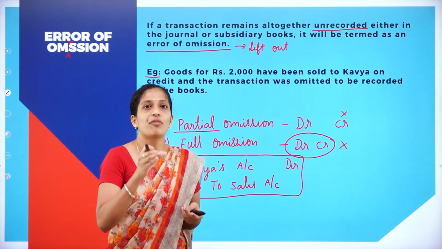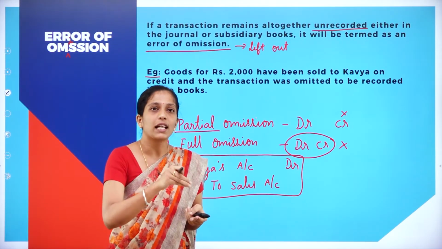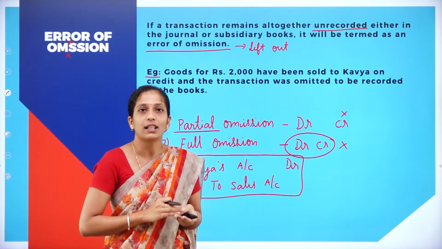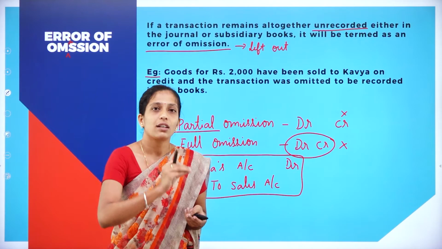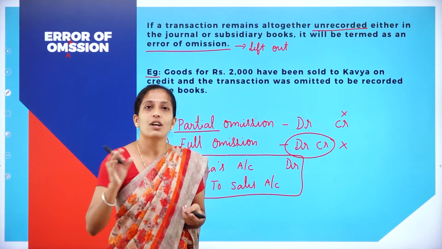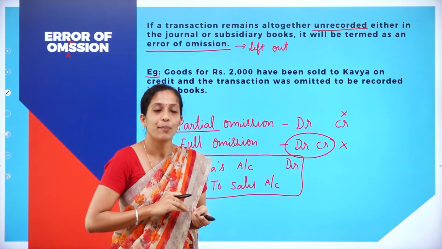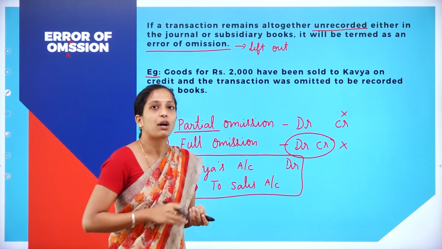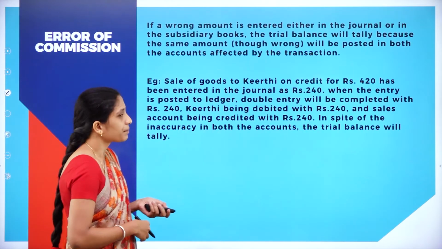Here they have left out to record the transaction. So this kind of error will not affect the trial balance. Why? While recording itself, they have left out the transaction, right? When you do not record that transaction, it is not in your trial balance either. So your trial balance gets tallied, but there is a mistake because you have left out to record the transaction. Now moving on to the next one.